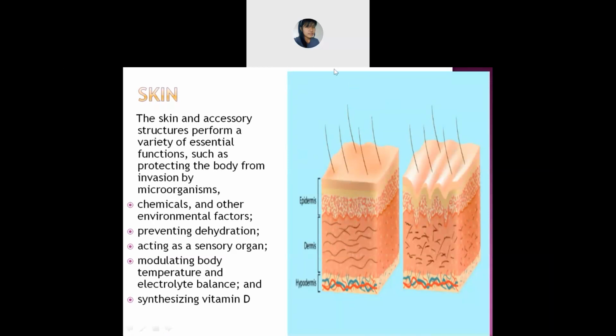Okay, so with the help of the skin, what can we sense? Tell me. With the help of the skin, you are able to sense what?